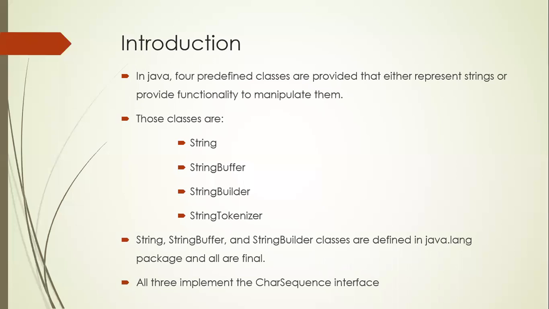The first class is String, the second is StringBuffer, the third is StringBuilder, and the fourth is StringTokenizer. StringBuffer and StringBuilder are classes defined in the java.lang package, and all are final. All of them implement the CharSequence interface.